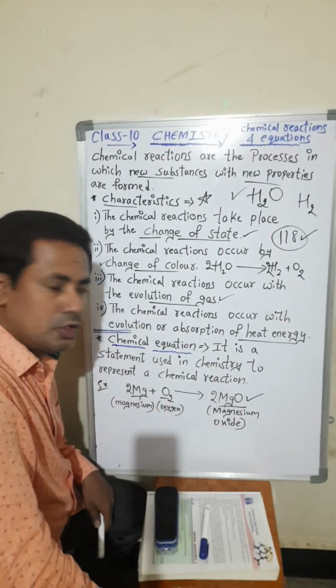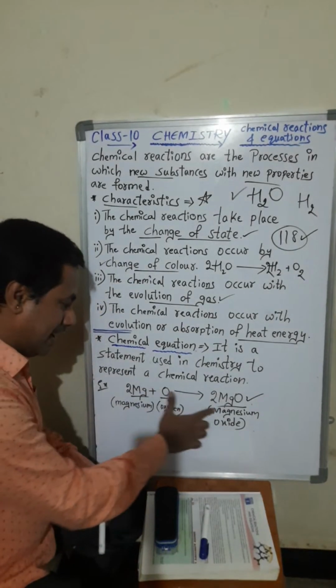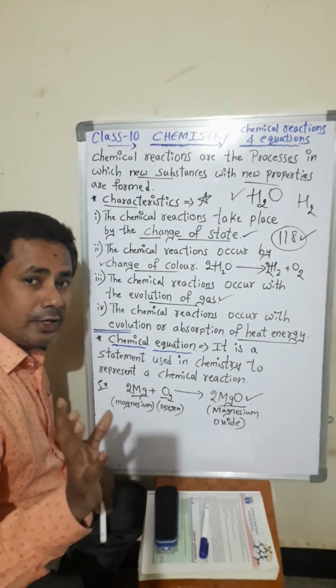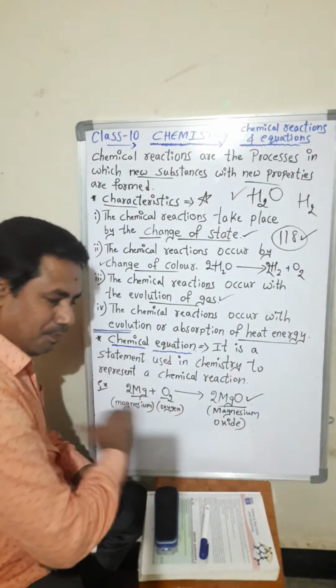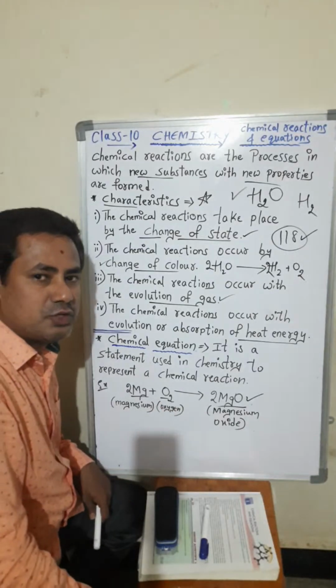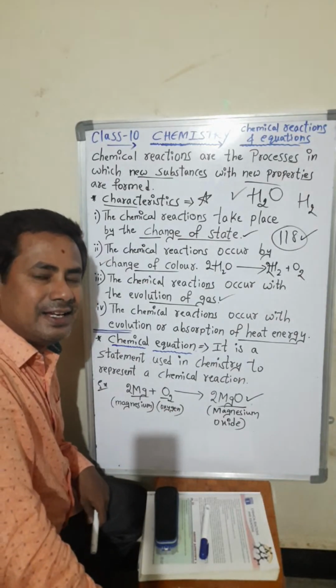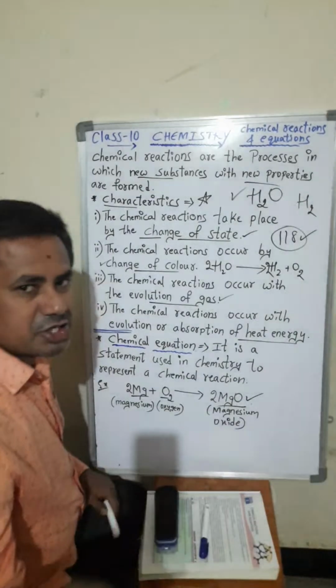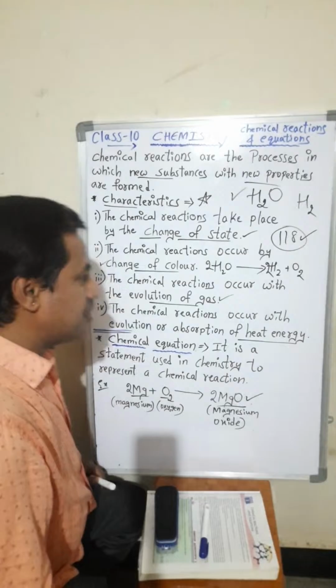So that's why we are writing 2 and 2 here. Now we are going to discuss, in continuation of this, how to balance a chemical equation.